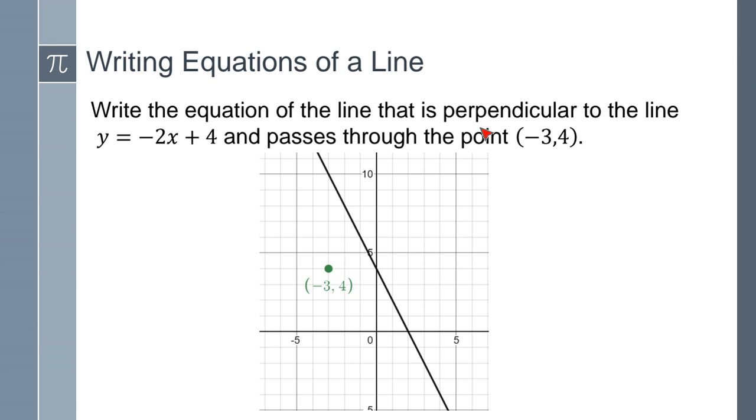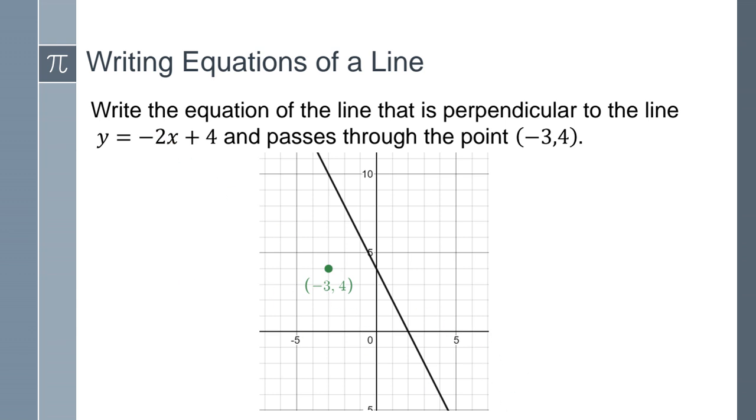For perpendicular lines, you have to remember that once you find the slope for the first line, for example, for this one here, y equals negative 2x plus 4, my slope is -2. So the slope of the line that's perpendicular to that one is going to be the opposite reciprocal. Opposite means that you're going to change the sign, and reciprocal means that you're going to invert the fraction. So for example, -2 can be rewritten as -2/1. So for it to be perpendicular, it's going to be +1/2, because the opposite of negative is positive. The reciprocal of 2 will be 1/2.